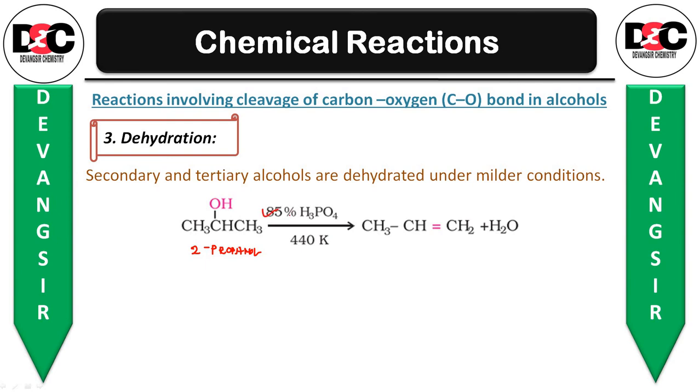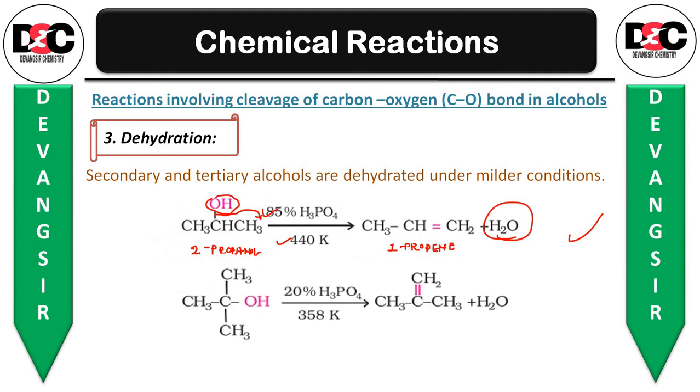React with 85% of H3PO4, that is phosphoric acid, at 440 Kelvin temperature. Okay, OH will run away with one of the H, and you will be getting CH3CH double bond CH2, that is 1 propene, plus removal of the water molecule because of dehydration. Okay, so this is the secondary alcohol.